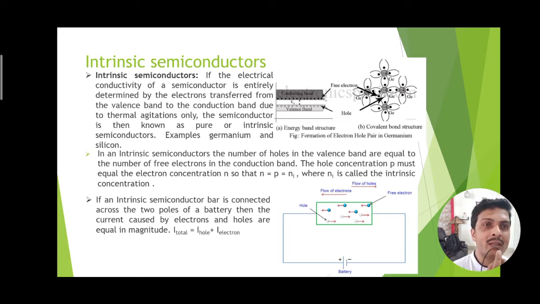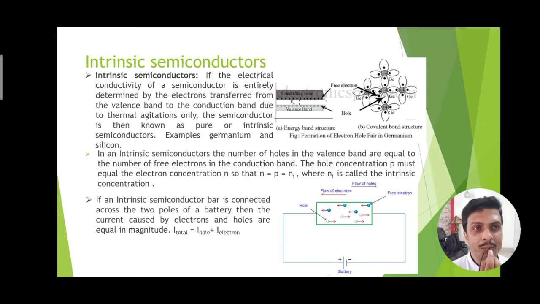Here in this figure, it is showing that a small energy gap exists between the conduction band and valence band, and the germanium atom is taken as the semiconductor, which is showing some covalent bonds. So how has it been formed? As we know, germanium has 4 electrons in the valence band. They are trying to make the outer orbit filled with 8 electrons.